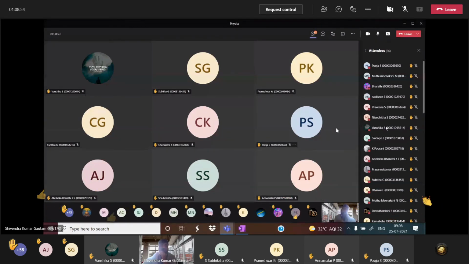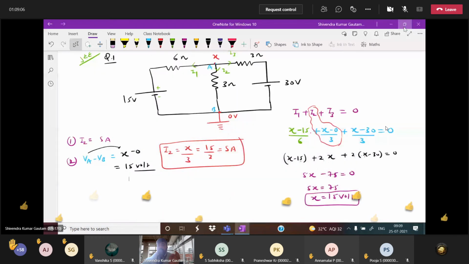Here the concept is told, the method is told, this is the way that in one line we can get the answer. Now if they ask I1, we can find the I1 value. If they ask I3, I1 I can write (x - 15)/6, I3 I can write (x - 30)/3, and we can check. Tell me, what is the I1 value? (x - 15)/6.